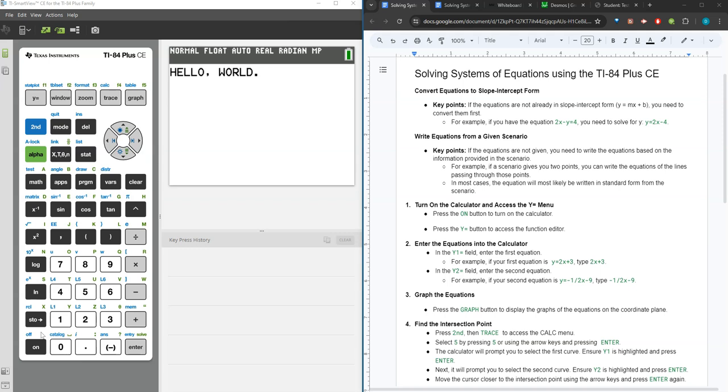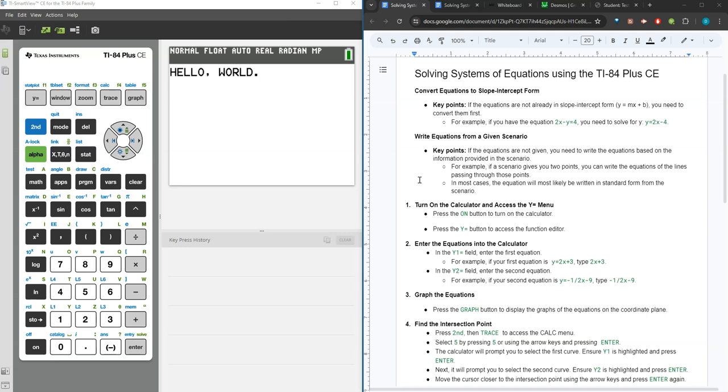Today we'll demonstrate how to use both the TI-84 Plus CE and Desmos graphing calculator to solve a system of equations by graphing. We'll cover the steps to solve systems of equations by graphing using both calculators, and then we'll work through a few example problems to showcase these strategies. Additionally, I will give a few pointers different than the main calculator method students can use during the example problems. Let's start by solving systems of equations using the TI-84 Plus.